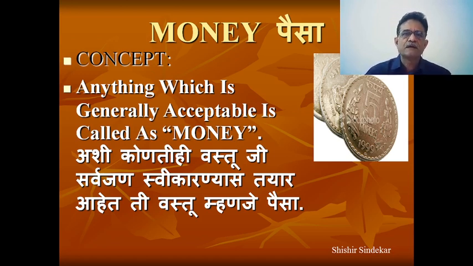Nowadays we have accepted money, maybe a paper. It is simply a paper, nothing more than that. So anything which is generally acceptable to settle our payments or to pay back debts is nothing but money. This is the idea behind the concept of money.